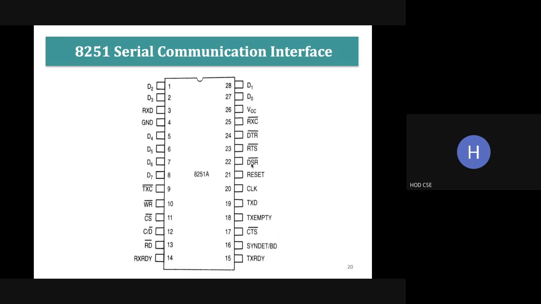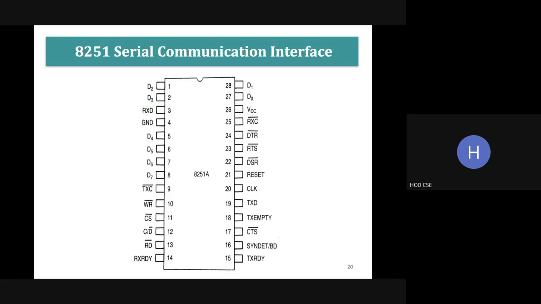RTS is request to send the data. DTR is data terminal ready. RxC is receiver clock, which is used to synchronize the data reception. VCC is the voltage that is given to this 8251.